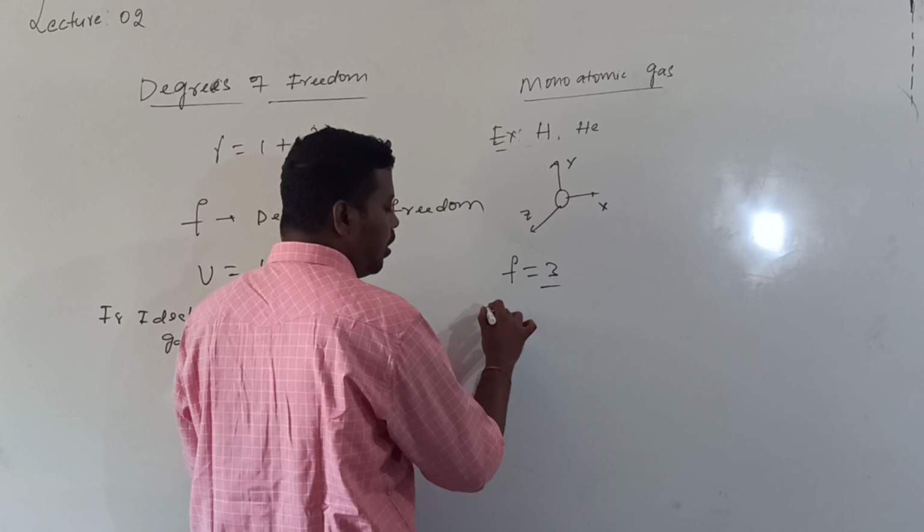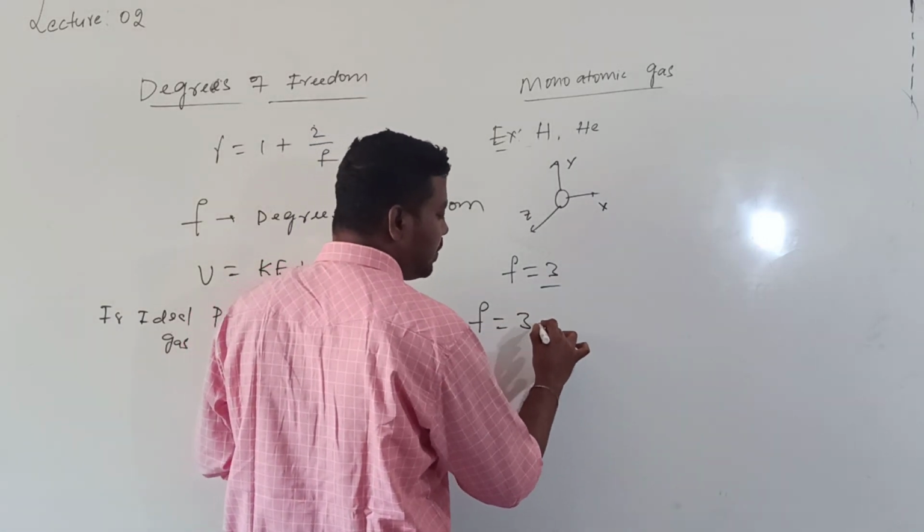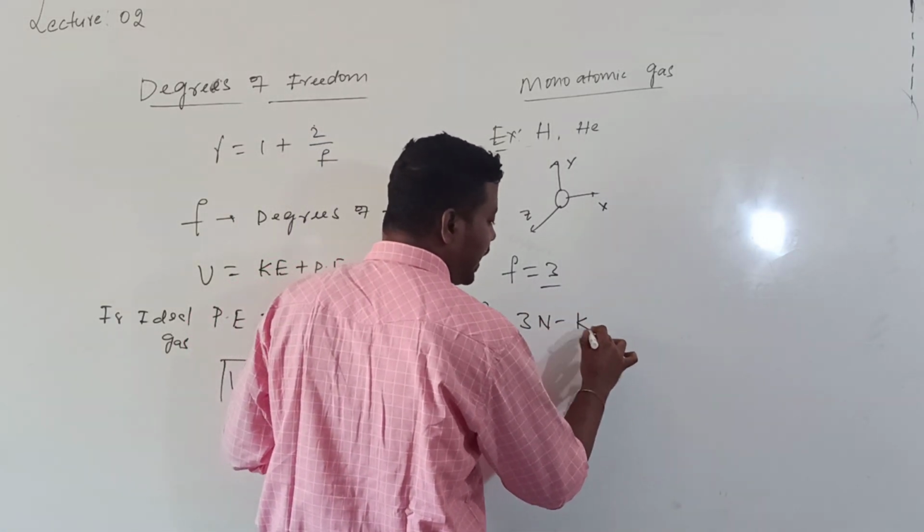There is one more formula for calculating degrees of freedom, which is 3n minus k.